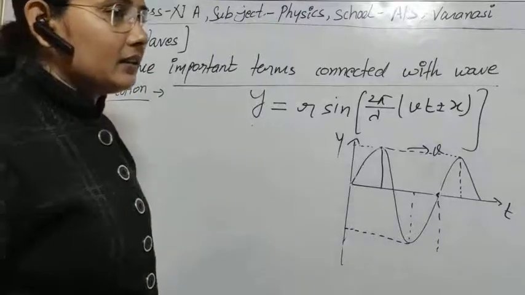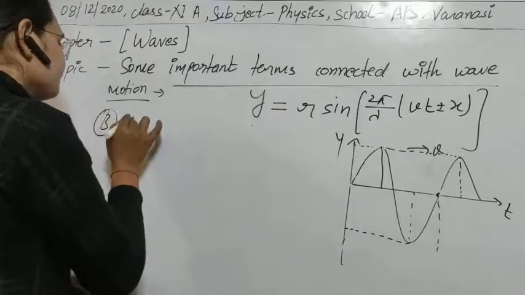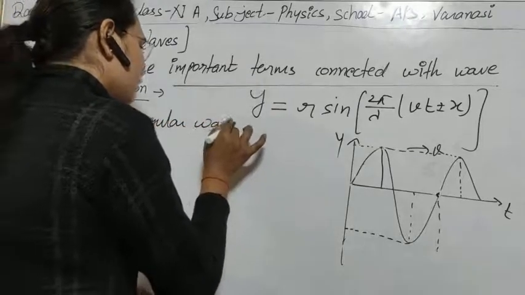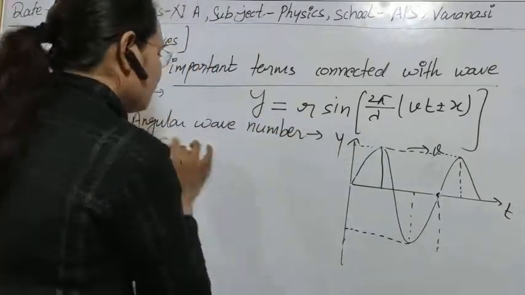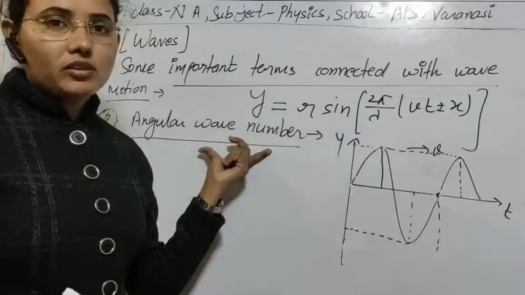The third factor is the angular wave number. So what is angular wave number? This is also called the propagation constant.